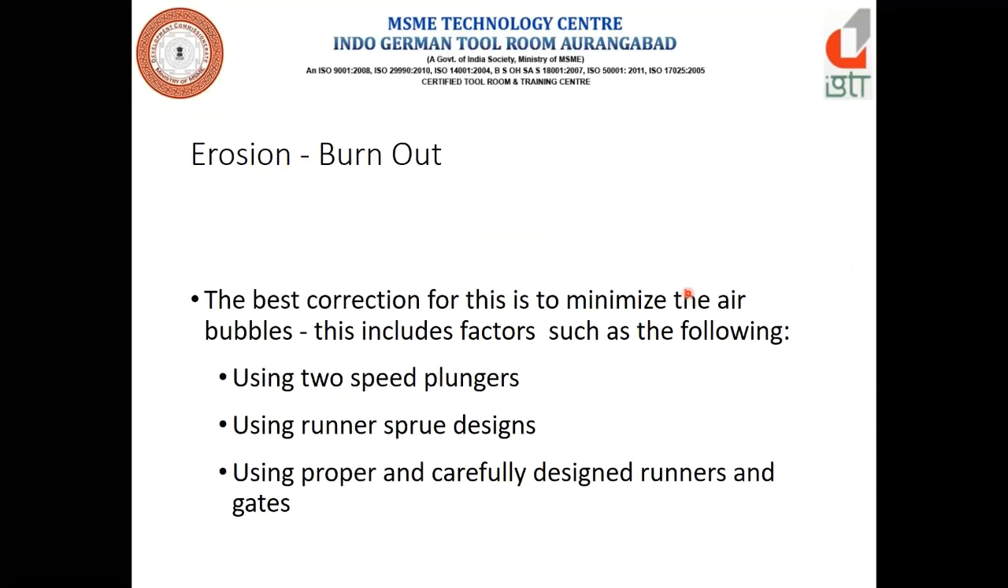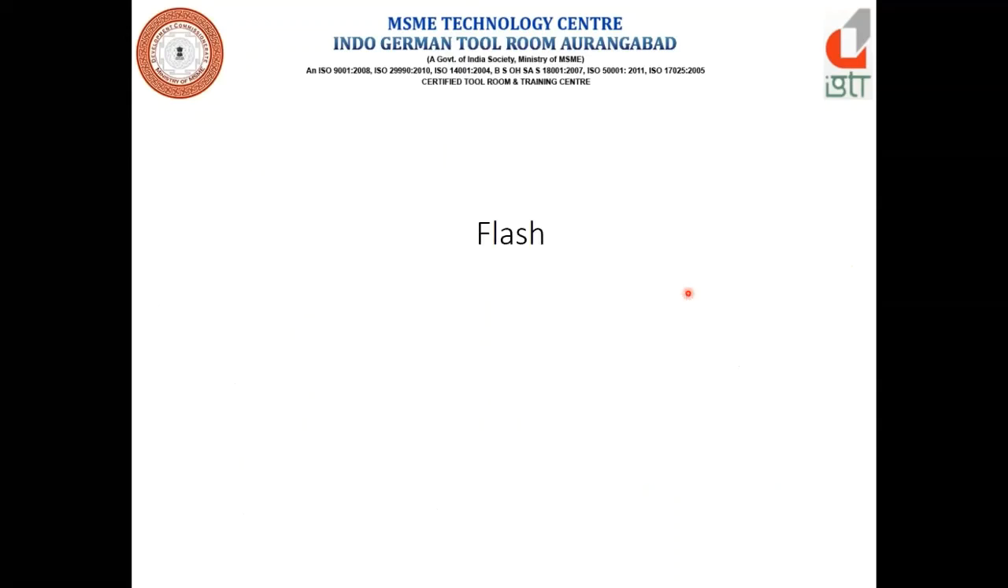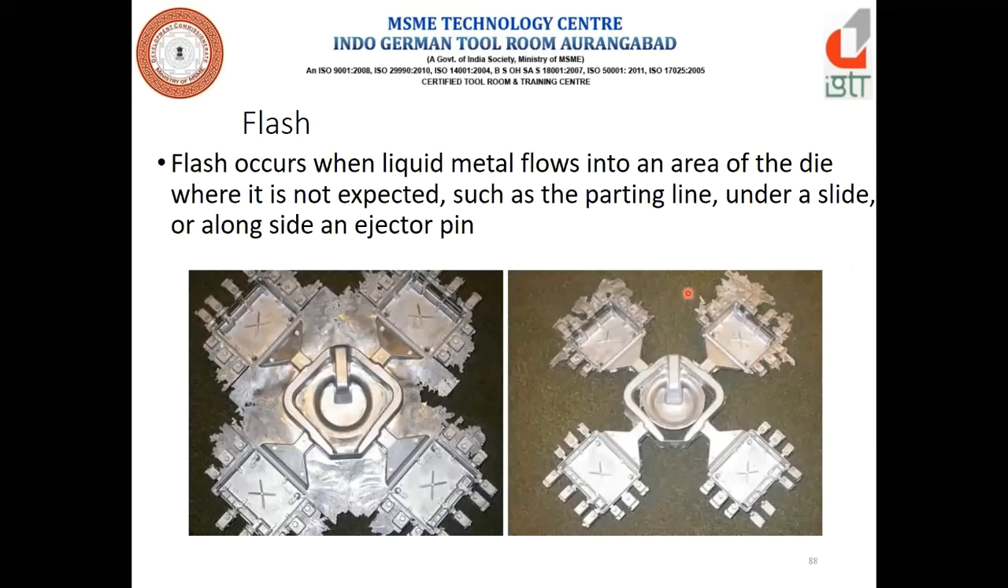Now the next is flash. Flash occurs when liquid metal flows into an area of the die where it is not expected, such as the parting line, under a slide, or alongside an ejection pin. These are the flash you can see here, and how the casting should be.